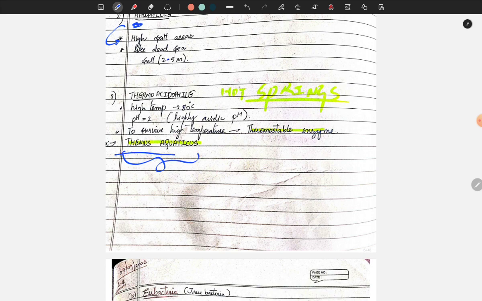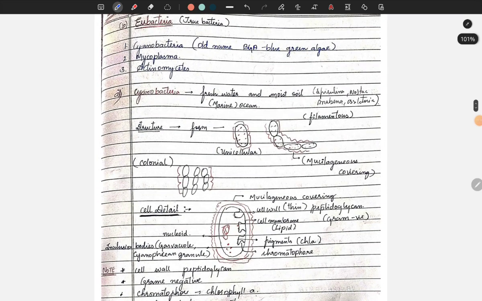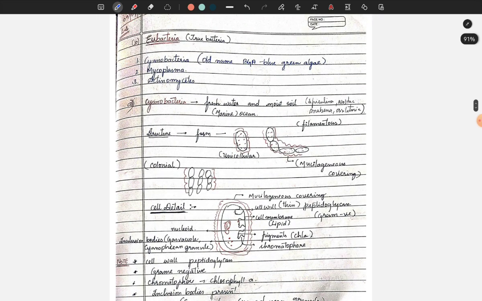Yes, guys, coming to the last part of this session, eubacteria. Eu means true, true bacteria, mainly classified into three types: cyanobacteria, mycoplasma, and actinomycetes. Cyanobacteria's old name is blue-green algae. Remember. Cyanobacteria are found in fresh water and moist soil. Examples: Spirulina, Nostoc, Anabaena, Oscillatoria. Please remember all these examples. Besides fresh water, they are even found in marine oceans.